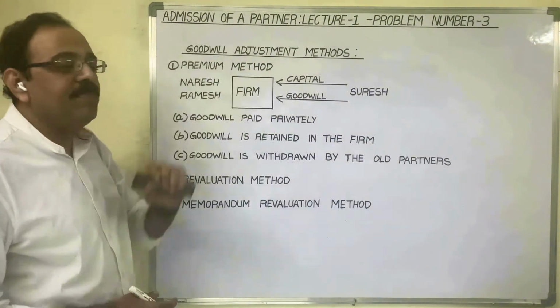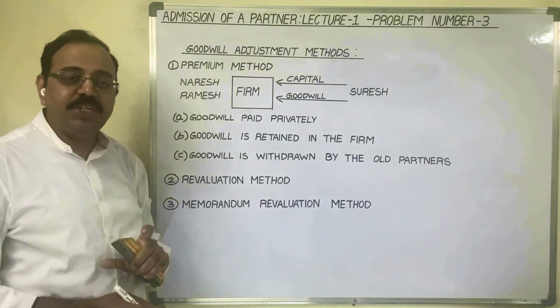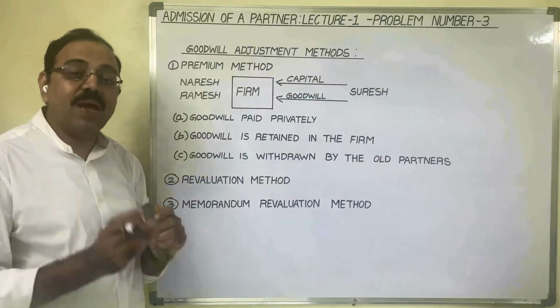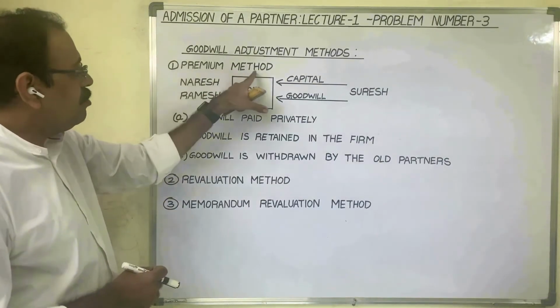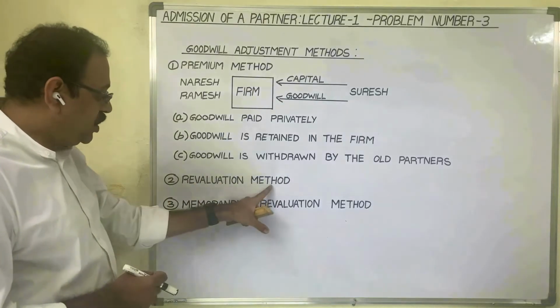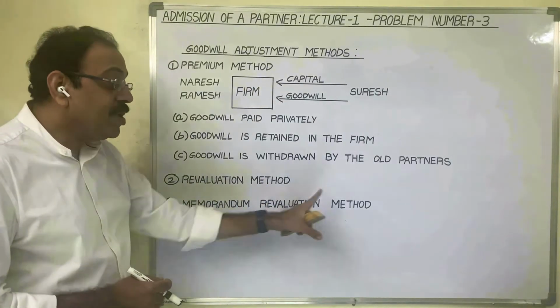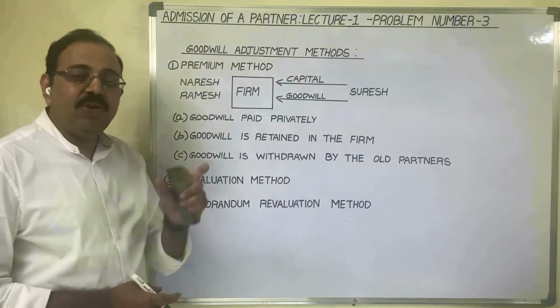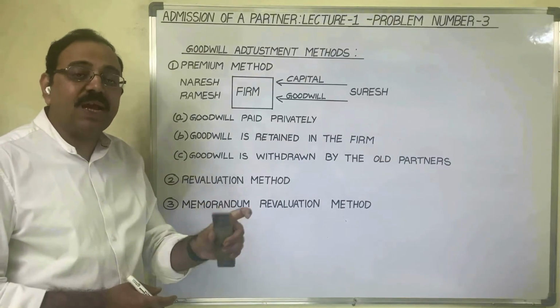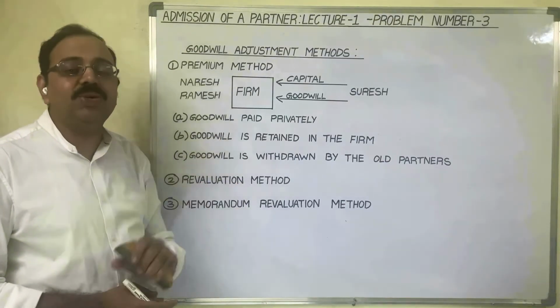Goodwill adjustment methods. In case of admission, to adjust the goodwill, there are three methods: premium method, revaluation method, memorandum revaluation method. In the question, he never mentions under which method we have to adjust the goodwill.